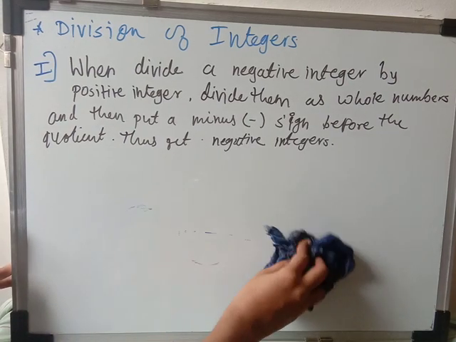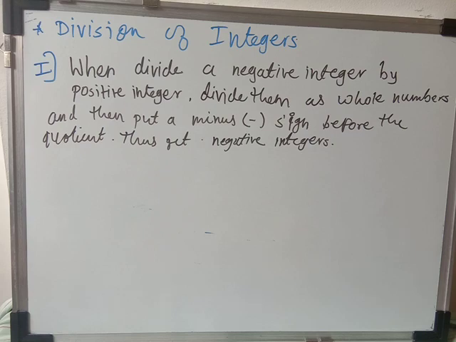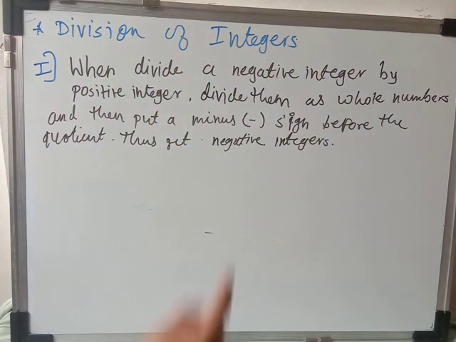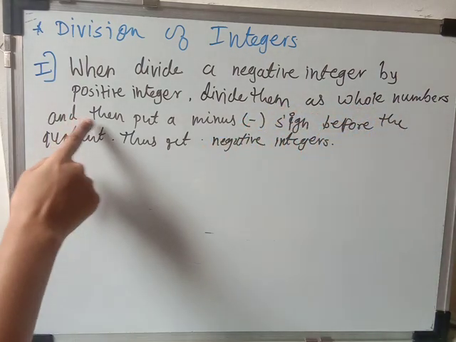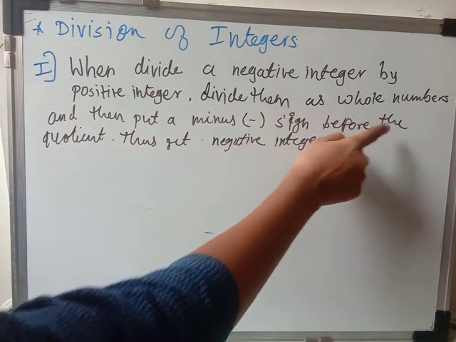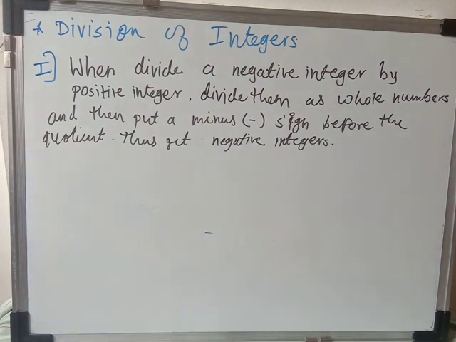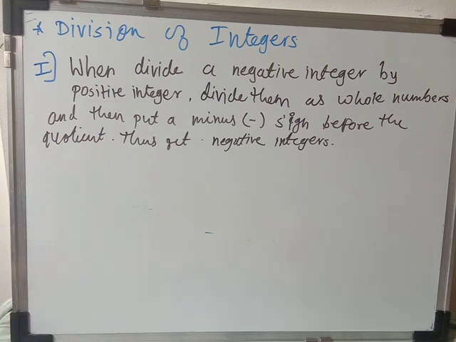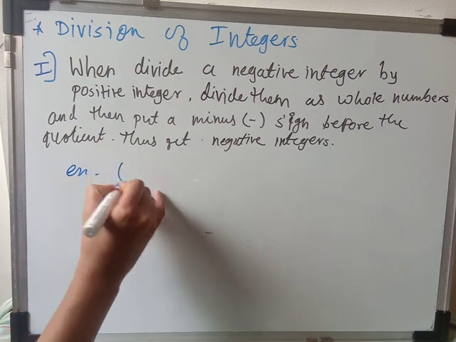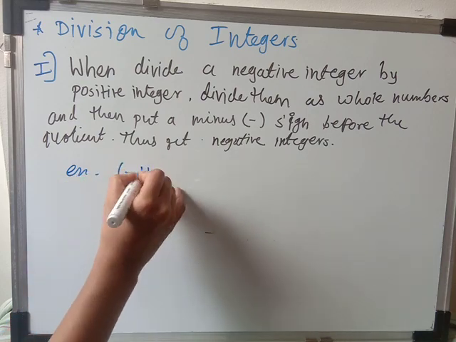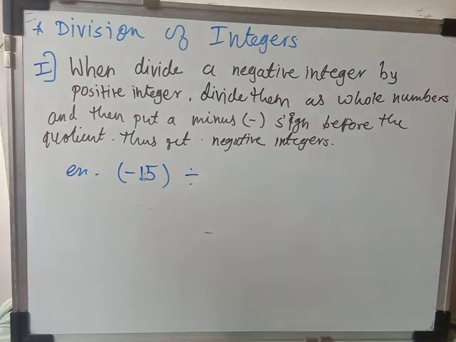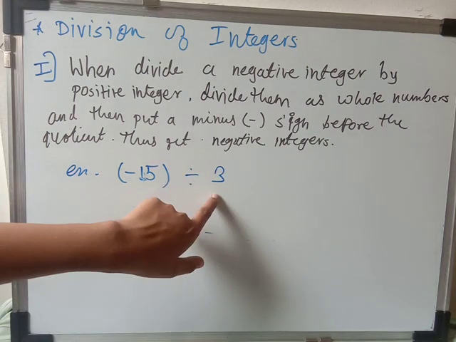Okay, so here the most important thing you have to remember, when you divide a negative integer by positive integer, divide them as a whole number and then put a sign of minus before the quotient, thus get negative integer. So here they are saying that if you are dividing negative integer with the positive integer, okay, for example, if I take here minus 15, which is negative integer, and if I am dividing this negative integer by the positive integer, now 3 is the positive integer.